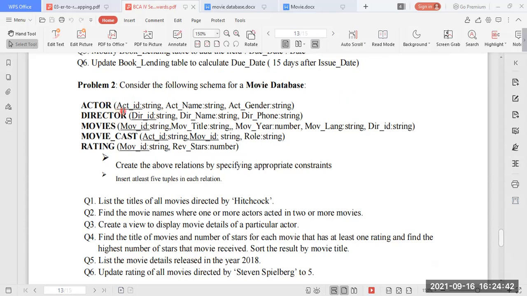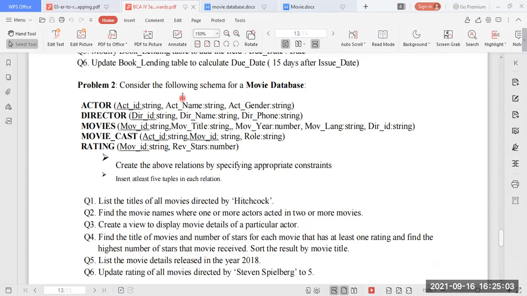So it is actor ID, act_id, and actor name, act_name. Some of the students don't use the underscore here. They just go on writing act space name. That will not work. Whenever you are creating any kind of table along with the syntax or the statements, you are supposed to take the help of underscore only.